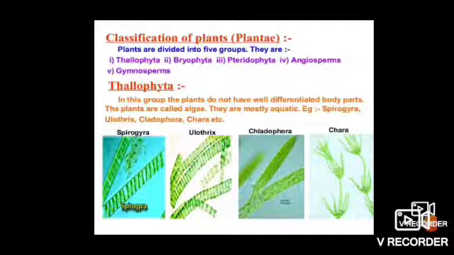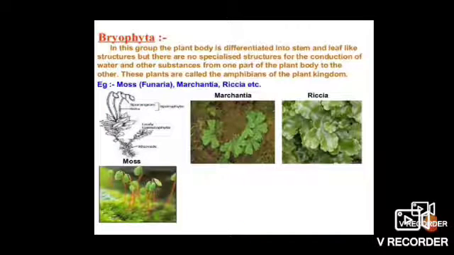Next we will move to the Bryophyta plants. The Bryophyta are known as the amphibians of the plant kingdom. Their body is well differentiated into stem and leaf-like structures, but they have no specialized tissues for conduction of water and other substances.